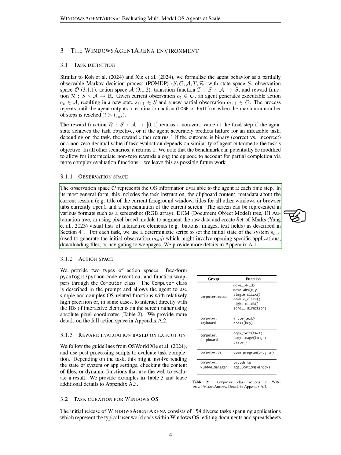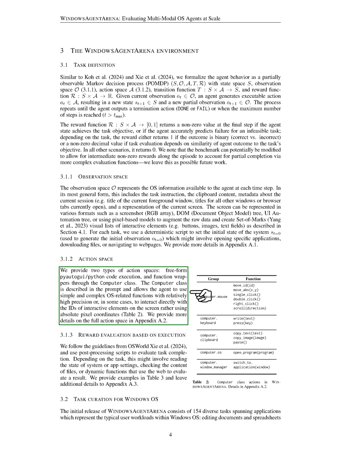We then describe the observation space, which includes all the information available to the agent at each time step. This encompasses task instructions, clipboard content, session metadata, and a representation of the current screen. The screen can be represented in various formats, such as screenshots or UI trees. For each task, we use a script to set the initial system state, which may involve opening applications or navigating to web pages.